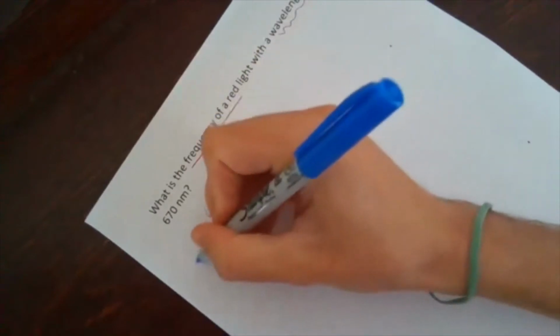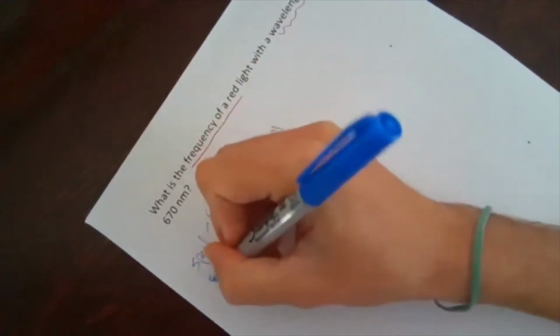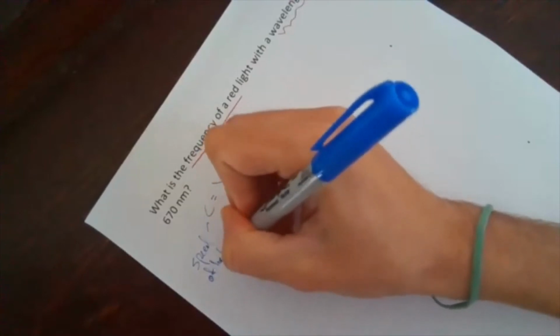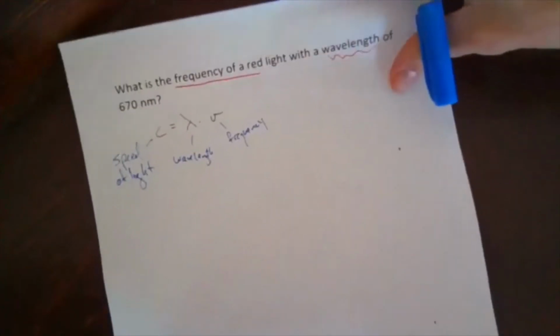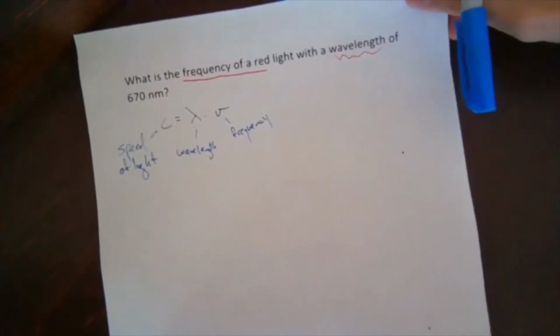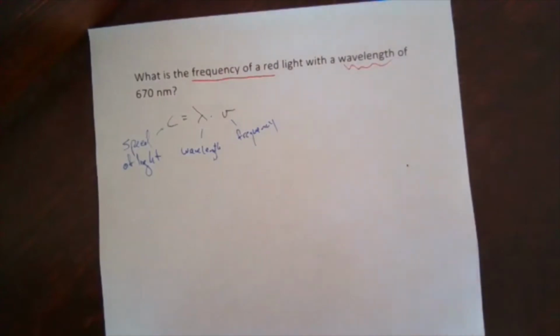And then c is the speed of light. The speed of light is a constant. Wavelength and frequency are variables which can vary, but are related by this equation.